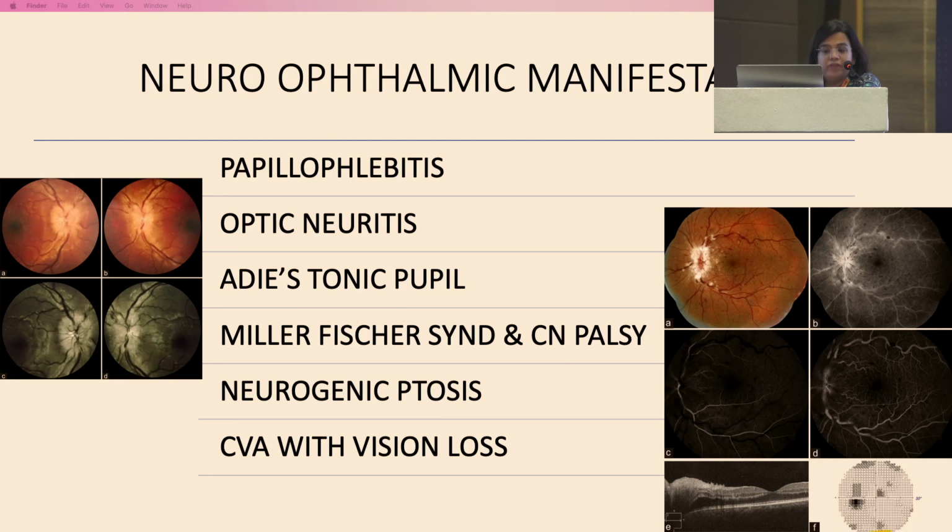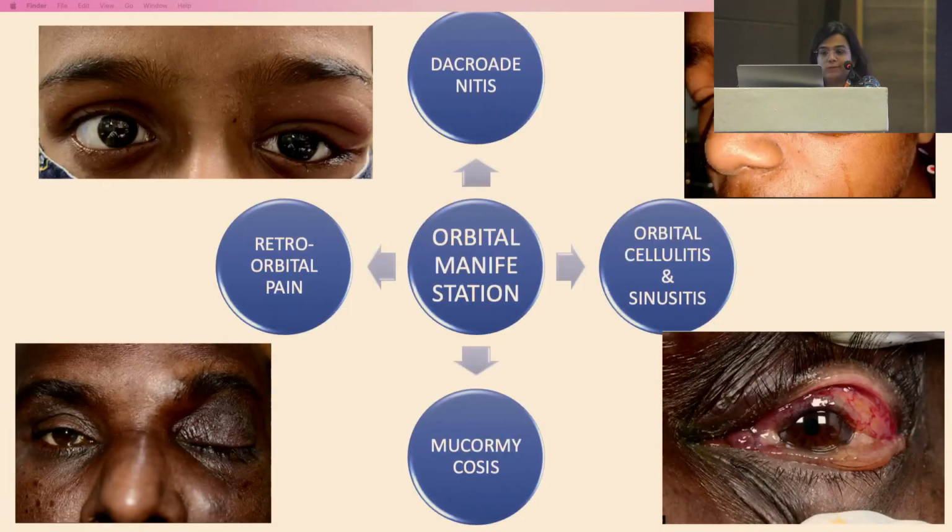Neuro-ophthalmic manifestations had very few case reports, because these were in patients who were hospitalized with very severe COVID infections. But there are cases mentioning papillophlebitis, optic neuritis, Adie's tonic pupil, Miller Fisher syndrome with cranial nerve palsies, third as well as sixth, neurogenic ptosis, and CVA with vision loss.